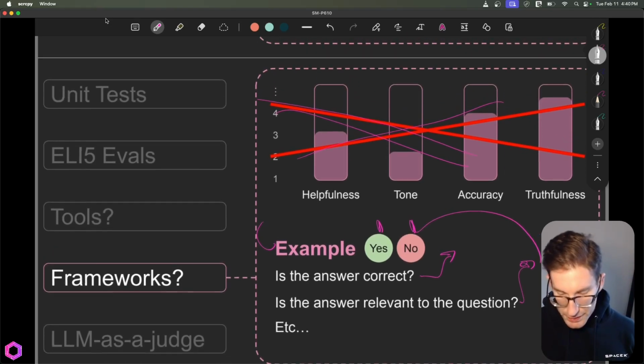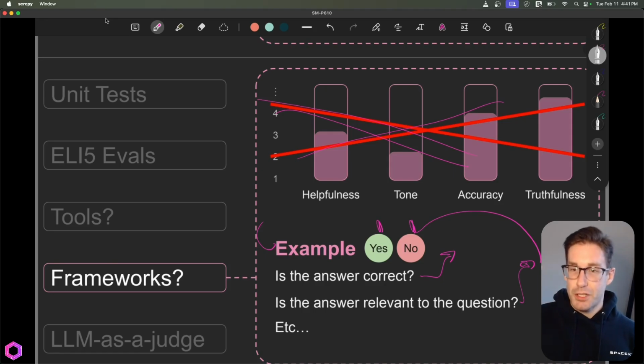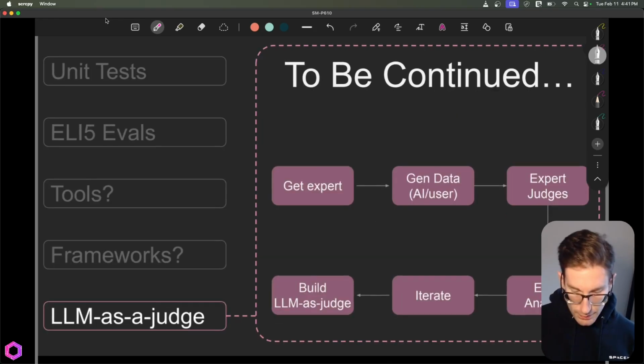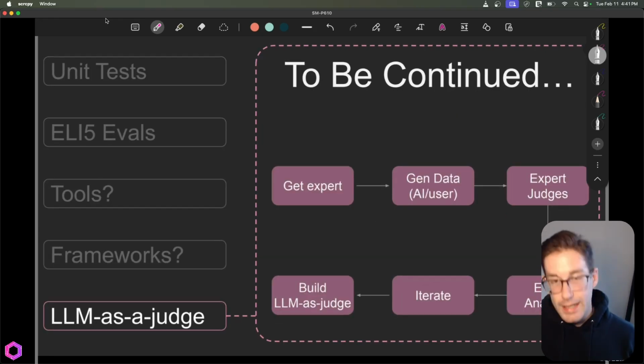And one quick reason as to why this is relevant is that when you do this, it allows you to ensure that each one of the steps you can improve definitively. You know if it's gotten better or not based off the binary option you've given it. And also, this gives you the ability to have critiques that will then feed into this next point, which is having an LLM judge on our behalf. Okay, and the last one here is LLM as a judge.